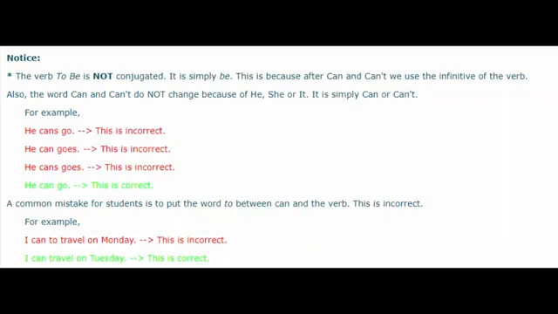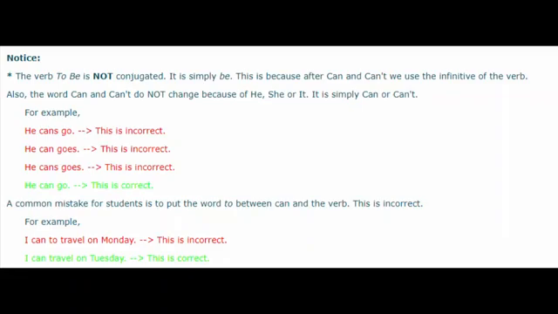This is because after can and can't we use the infinitive of the verb. Also, the words can and can't do not change because of he, she, or it. It is simply can or can't.